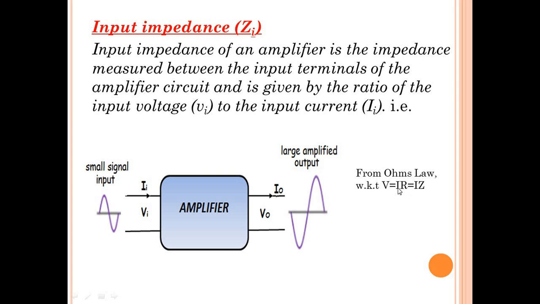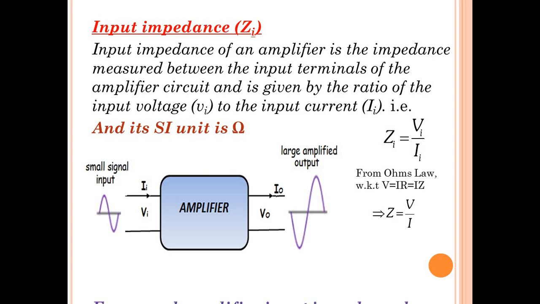So I can write V is equal to I into Z. This implies Z is equal to V by I. So impedance is nothing but voltage by current, and hence the input impedance is the ratio of input voltage VI by input current II. For your information, for a good amplifier, input impedance should be high, and the SI unit of impedance is ohms.